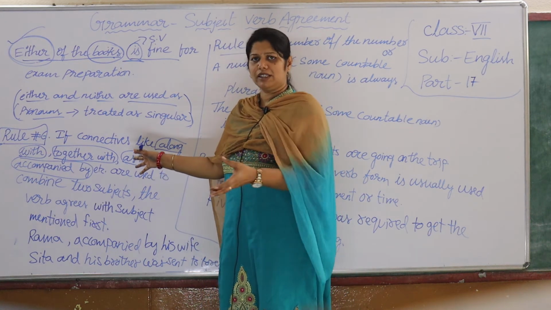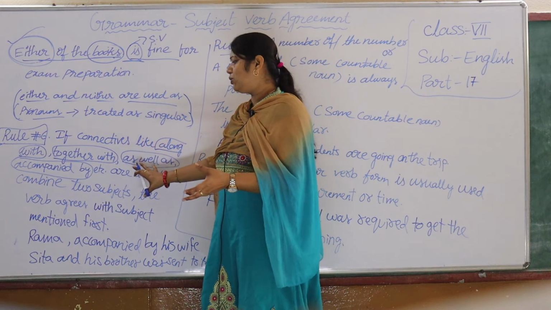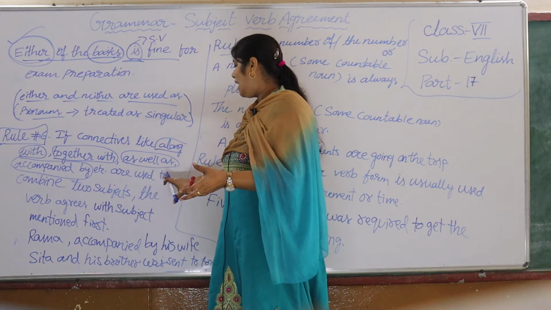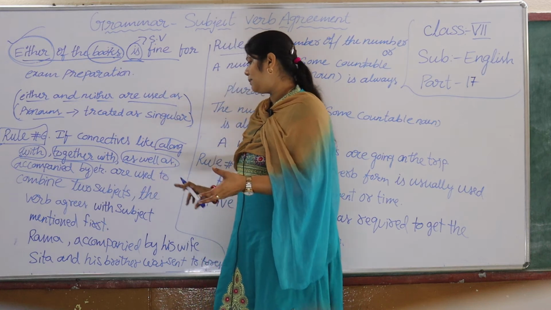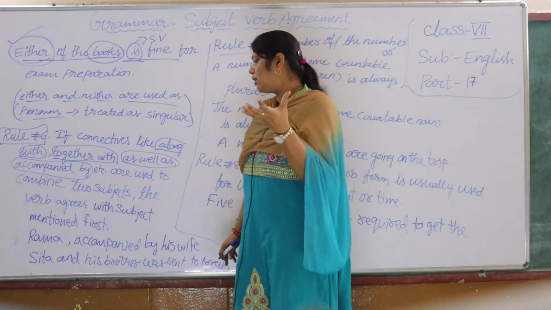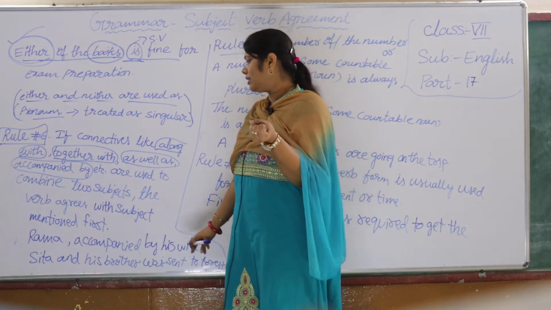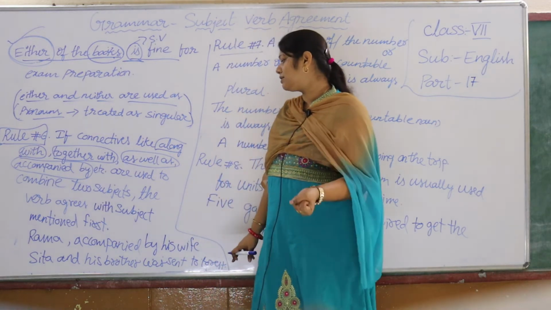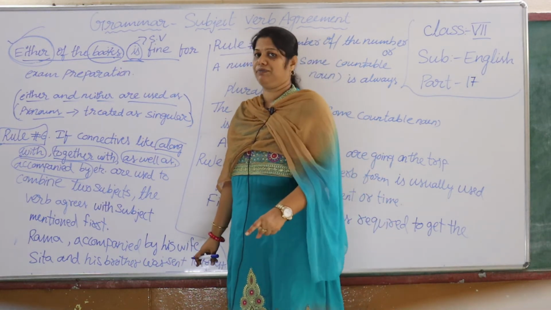These and still some more are there. These are few which I have given as examples, used to combine two subjects. When two or more subjects are combined together, then the verb agrees with the subject mentioned first.